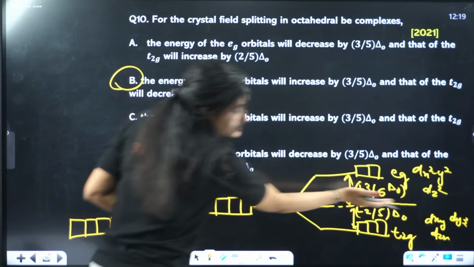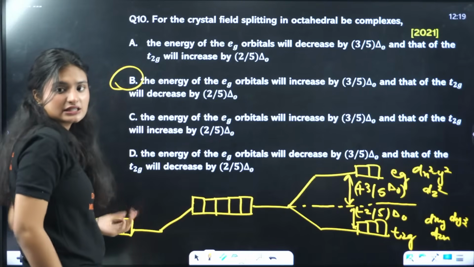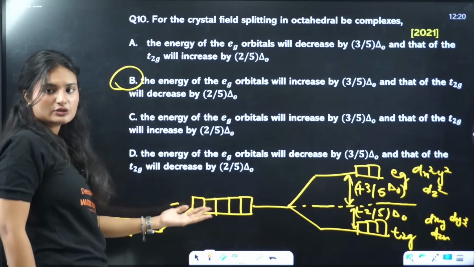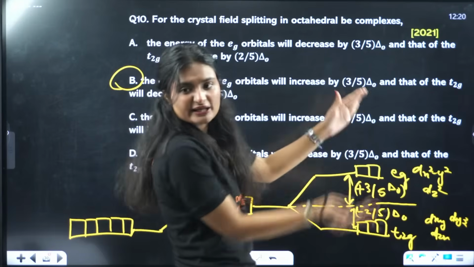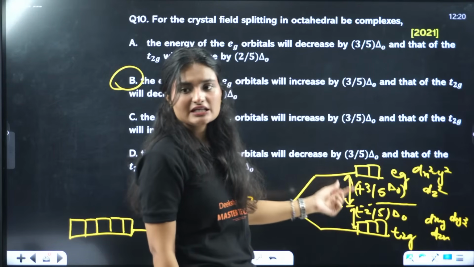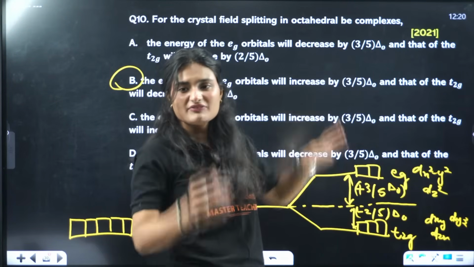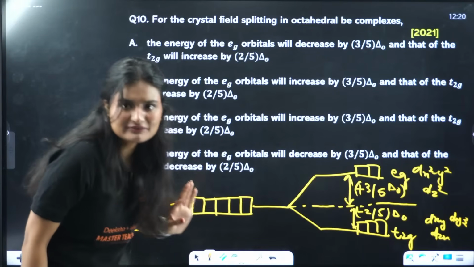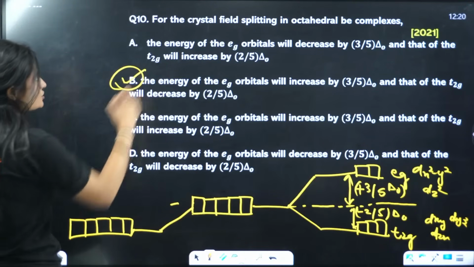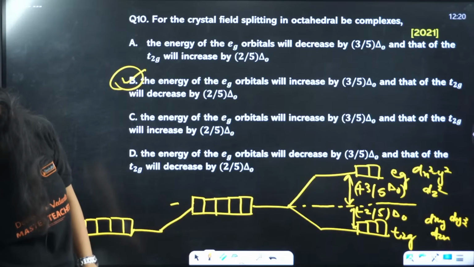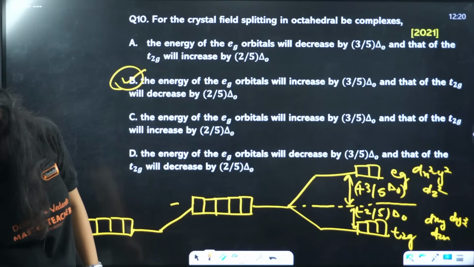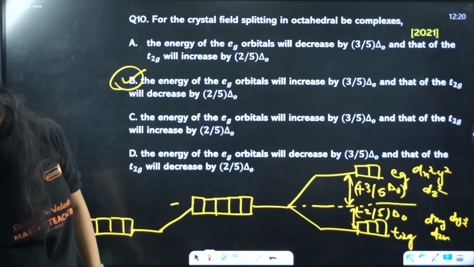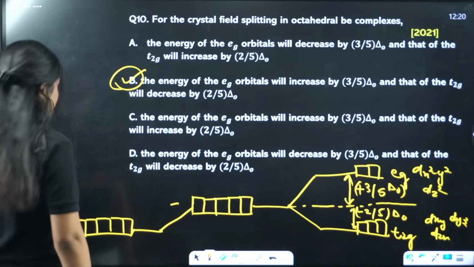This is the excited state energy. This is ground state. From ground state, it went to excited state. From excited state, splitting happened: Eg and T2G. Eg got higher by 3/5 del O and T2G got lower by minus 2/5 del O. So that means your correct answer is option B. How many of you answered option B? Let me see. Yes, so 78% answered option B.